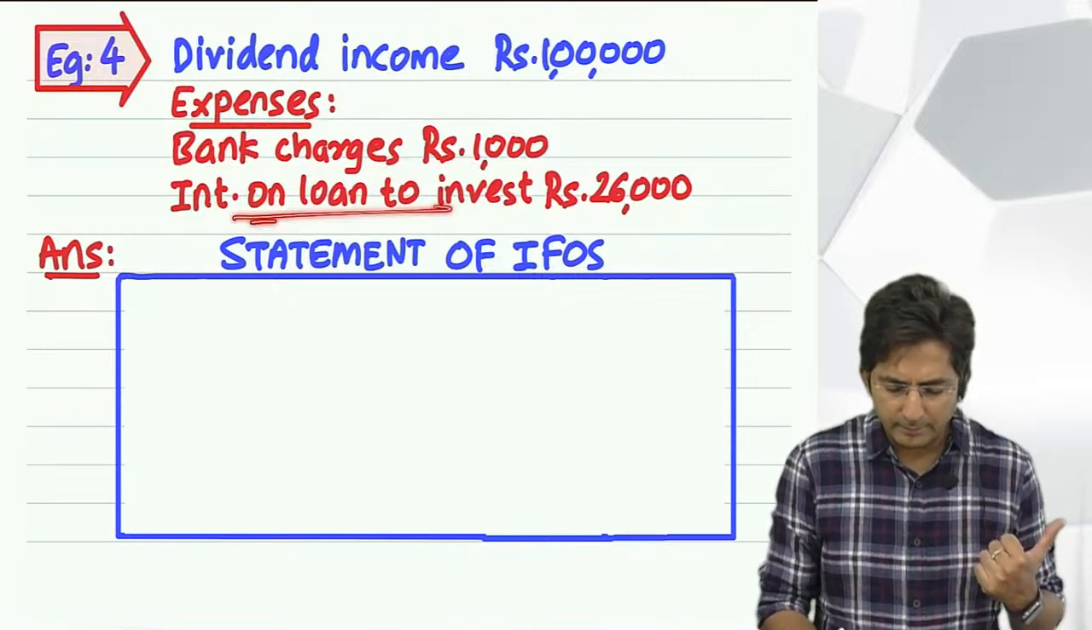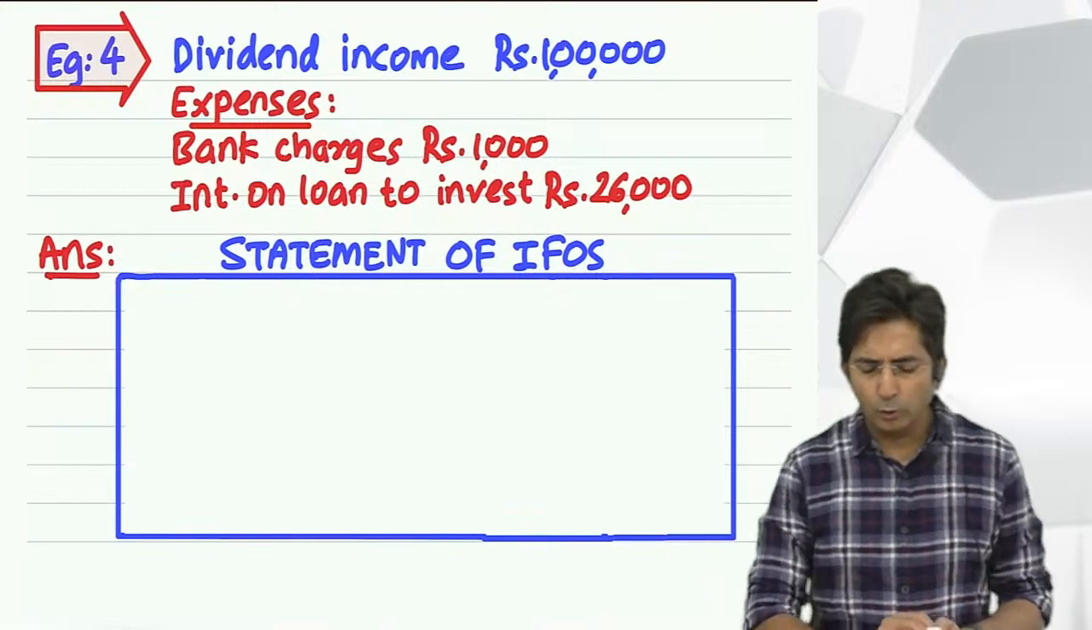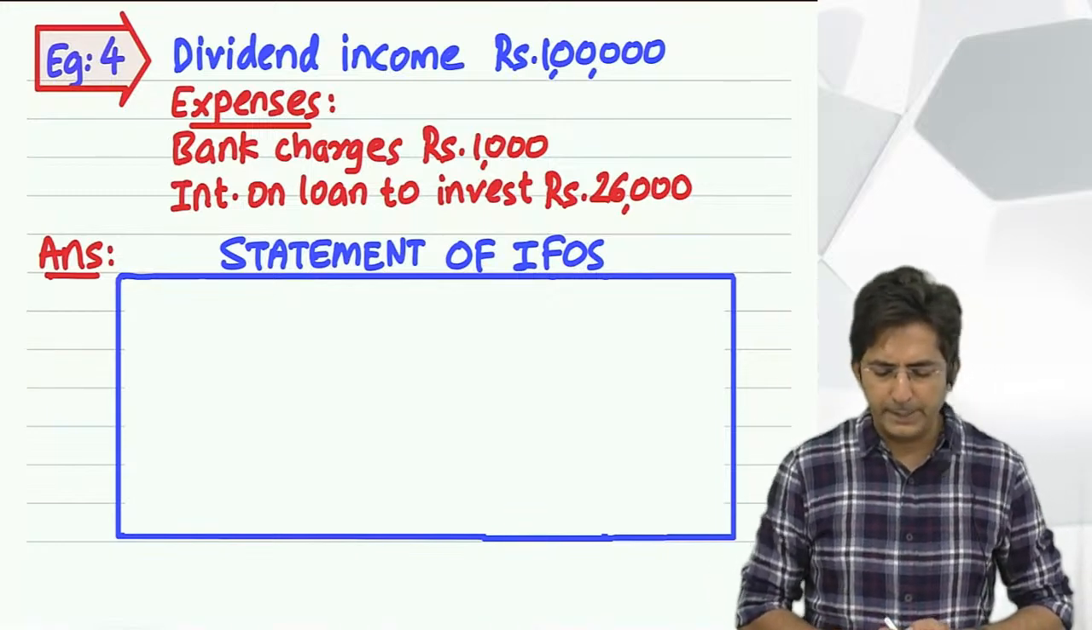And what is this thing? Interest on loan to invest. How come this is an expenditure?